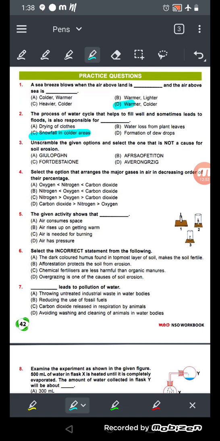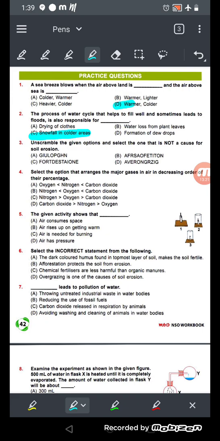Now number 3, unscramble the given options and select the one that is not a cause for soil erosion. There are scrambled words. The first one will be ploughing, I think.